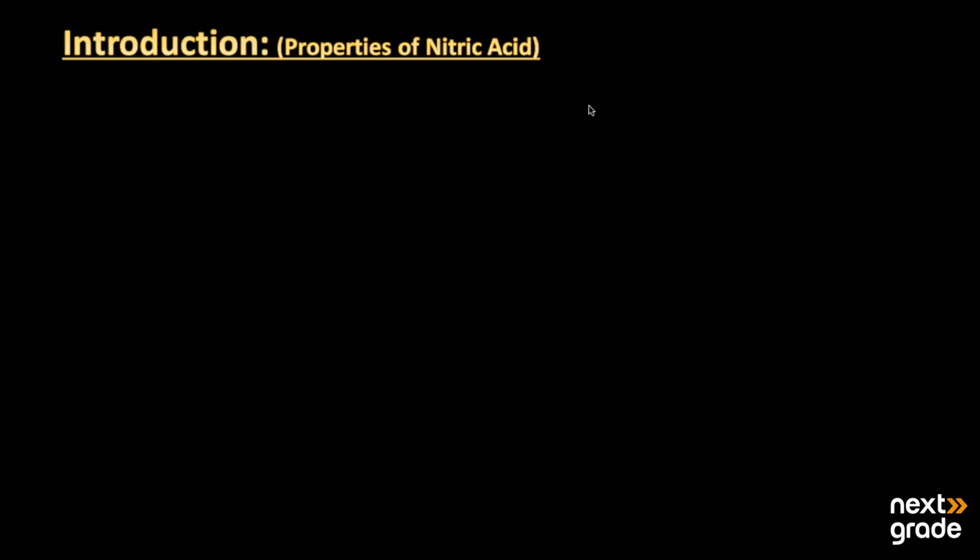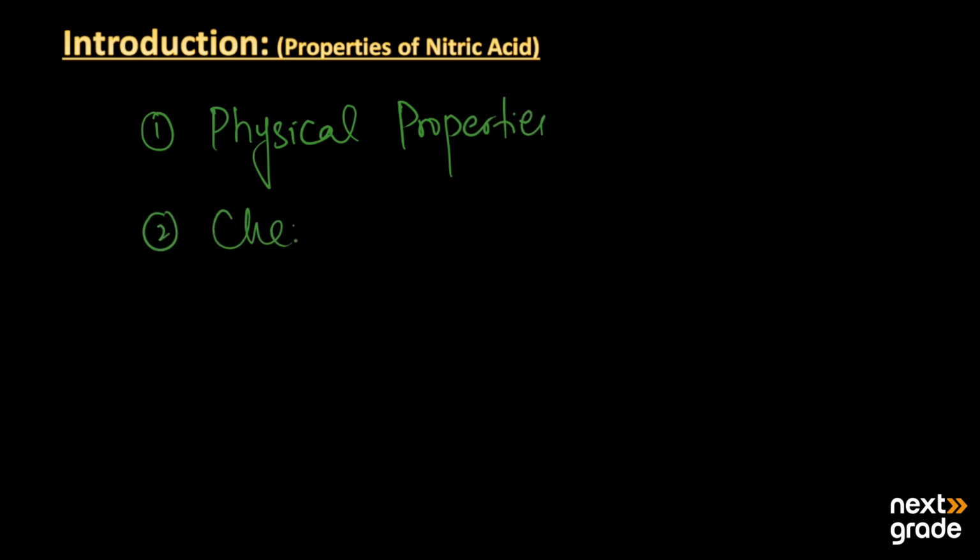So here we have the topic about nitric acid, in which we will learn about its properties. Now, when we learn about any type of compound or substance, it must have two types of properties. The first type is called its physical properties, and the second type is its chemical properties.